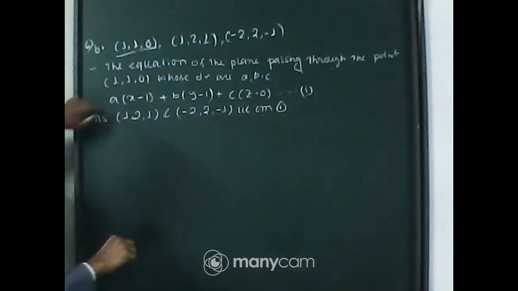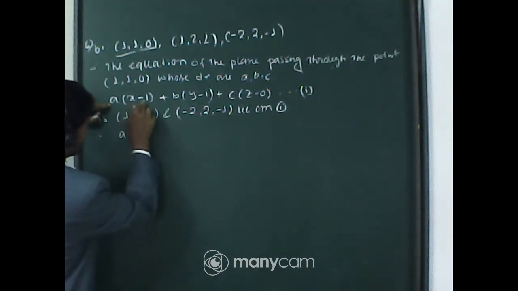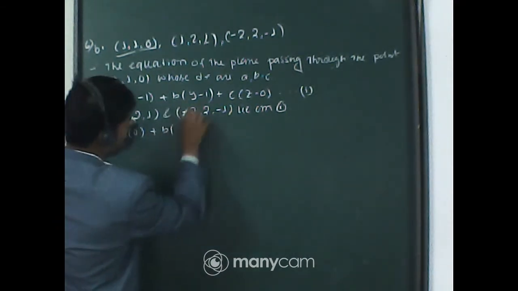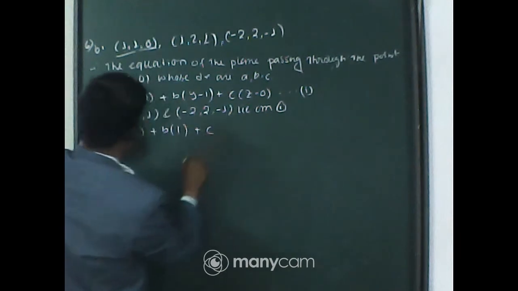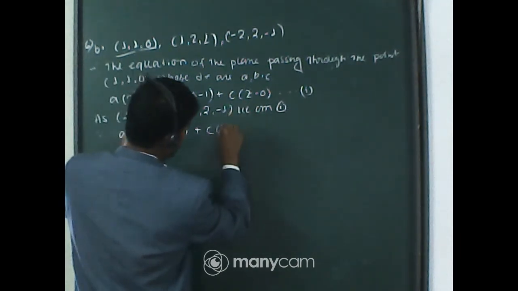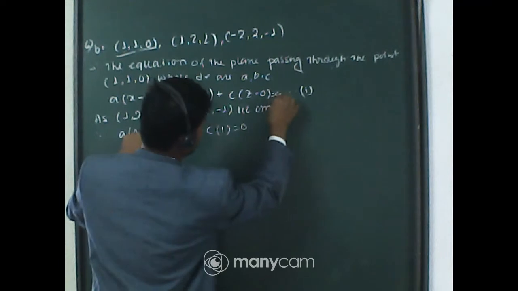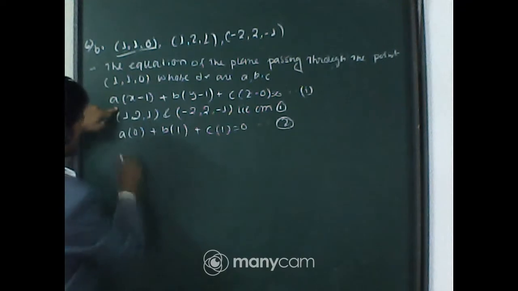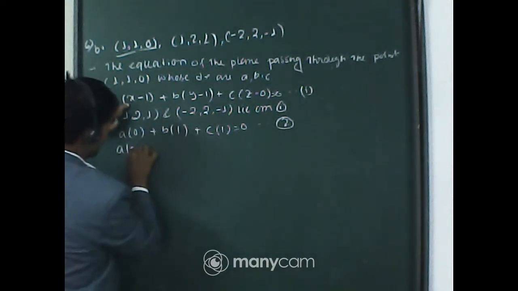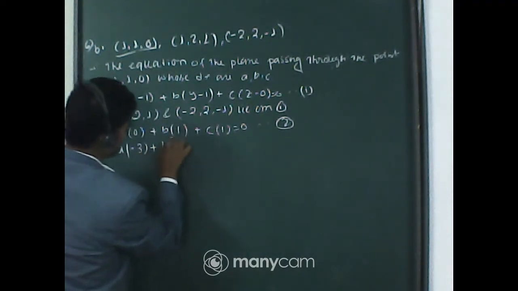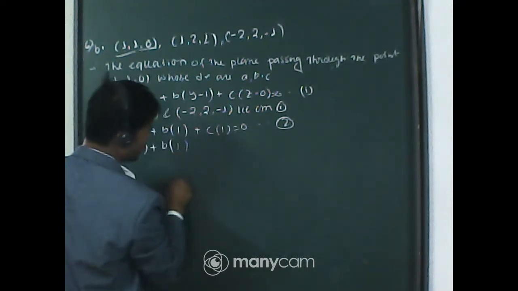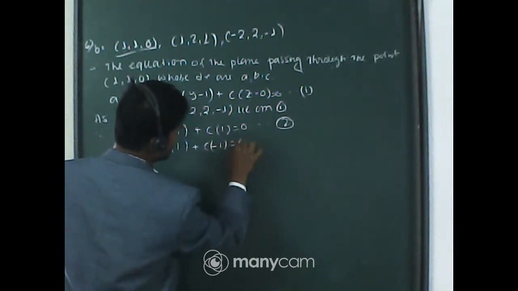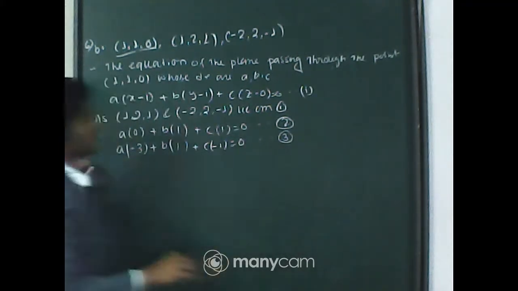Therefore we have a into 1 minus 1, that is 0, plus b into 2 minus 1, that is 1, plus c into 1 minus 0, that is 1. This is equation number 2. And the third equation is a into -2 minus 1, that is -3, plus b into 2 minus 1, that is 1, plus c into -1 equals 0. This is the third equation.